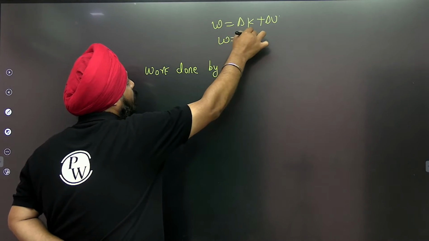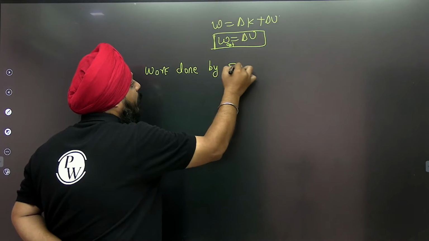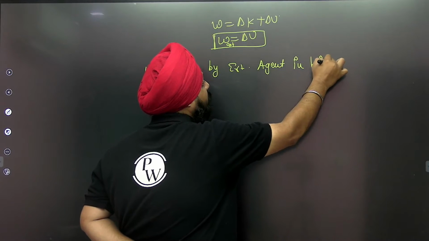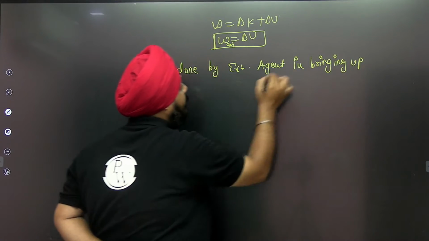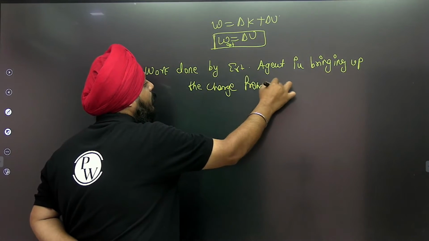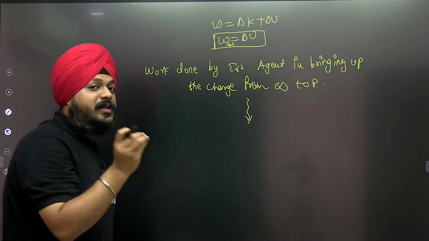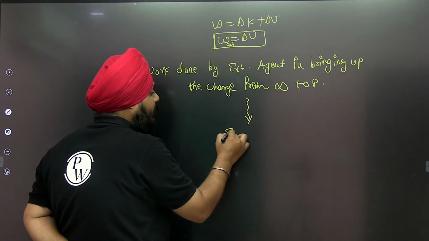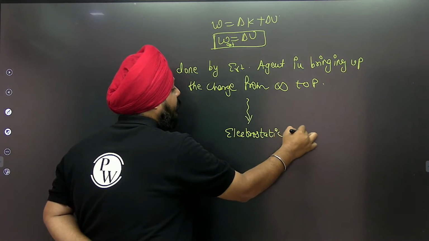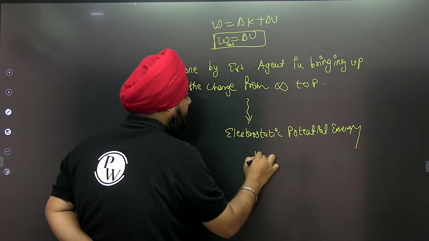The work done by the external agent in bringing up the charge from the infinite position to point P is defined as the energy needed, the electrostatic potential energy.